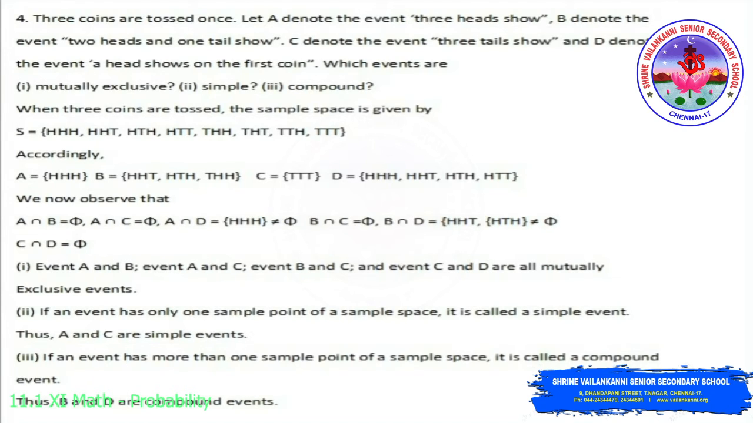Then the next one is, if an event has only one sample point of a sample space, it is called a simple event. So A and C have only one element, which are simple events. Then the third one is, if an event has more than one sample point of a sample space, it is called a compound event. So we can see that B and D have more than one, so B and D are compound events.